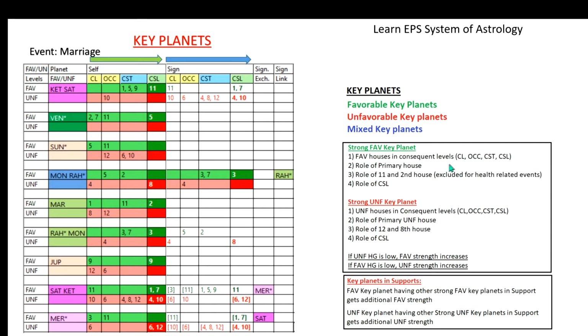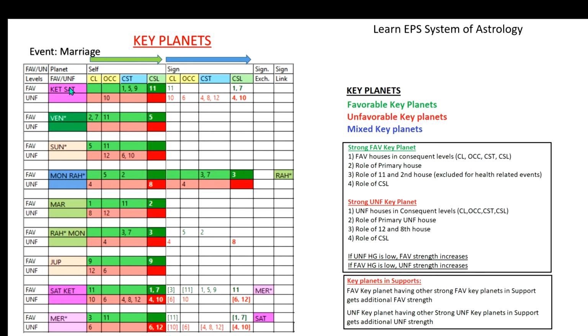A planet with favorable conditions and less unfavorable condition will become strong, because when a planet has less unfavorable, the favorable strength automatically becomes more. Similarly, a planet with less favorable conditions but more unfavorable conditions automatically has more unfavorable strength. So in that way, we can see by looking at the favorable and unfavorable whether the planet's favorable strength or unfavorable strength is more.